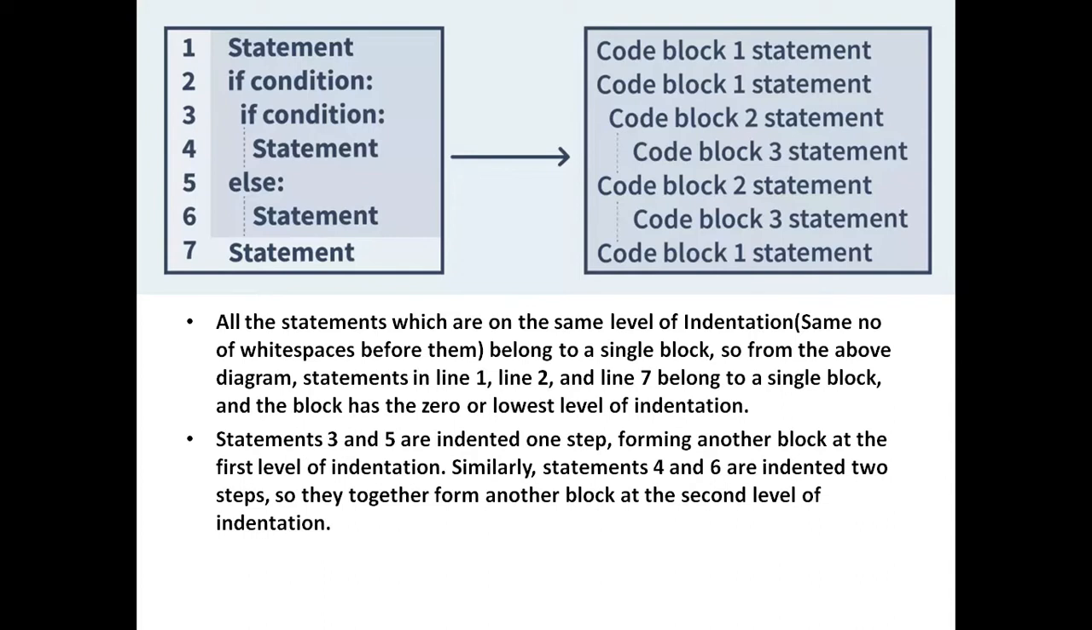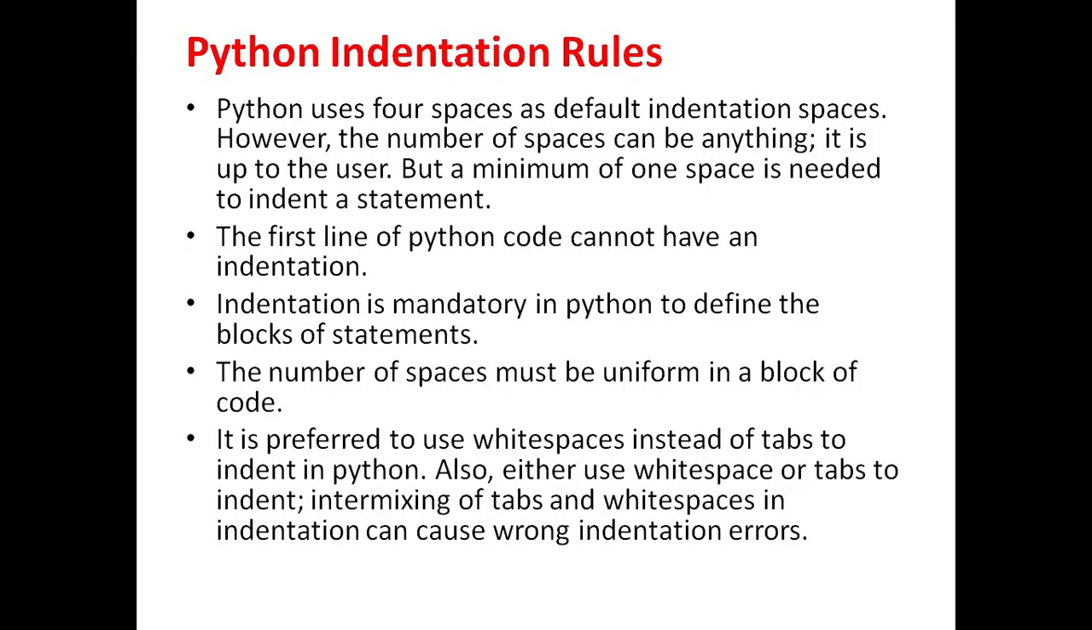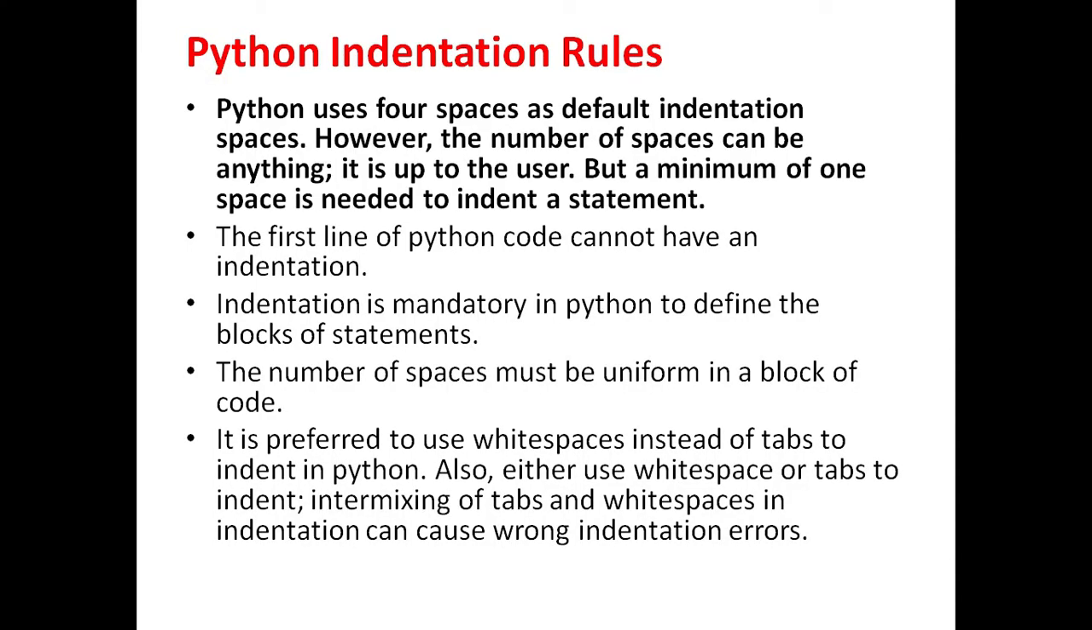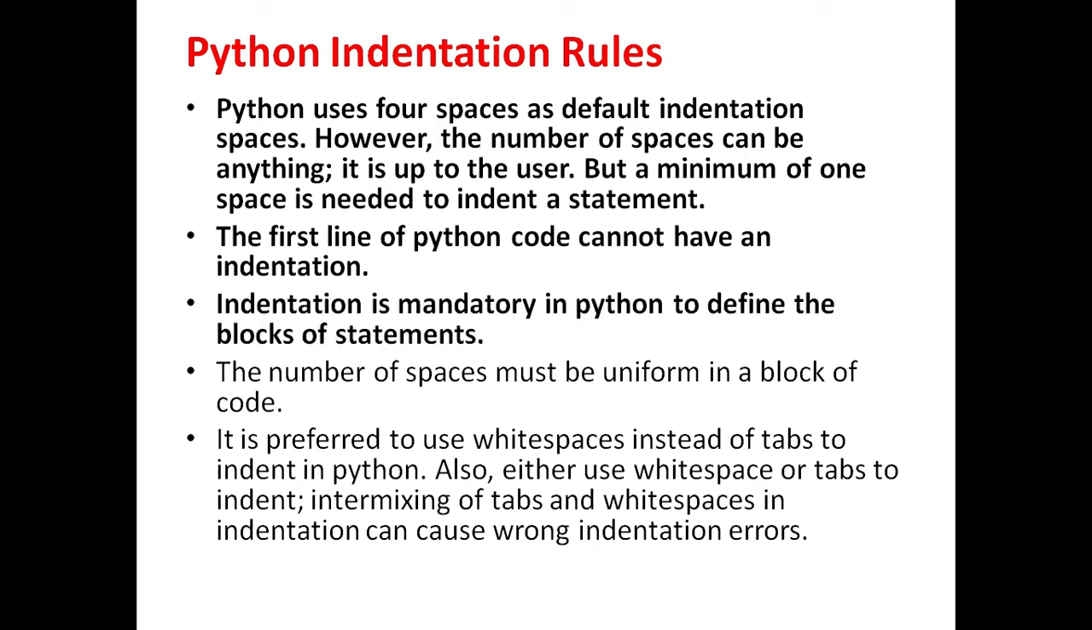Python indentation rules are: Python uses 4 spaces as the default indentation. However, the number of spaces can be anything. It is up to the user. But a minimum of 1 space is needed to indent a statement. The first line of Python code cannot have an indentation. Indentation is mandatory in Python to define the block of statements.